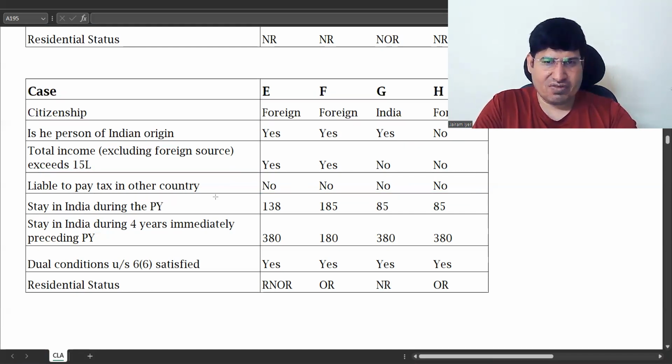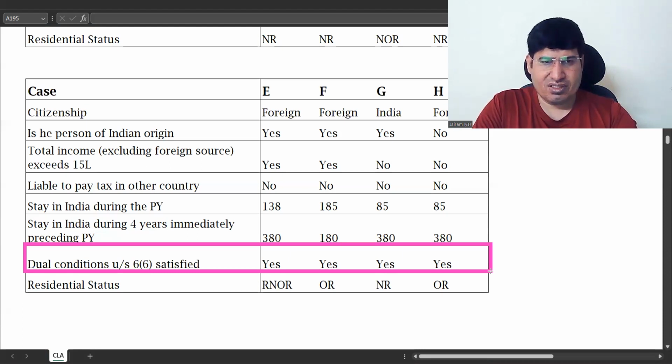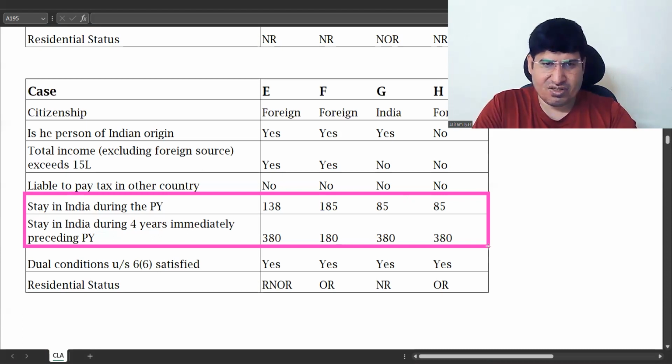And after this, here it is given that additional conditions are satisfied by all four. So now the main thing: you will always start with basic conditions for residential status. This is your key data, stay in India during the previous year. So these are the four.